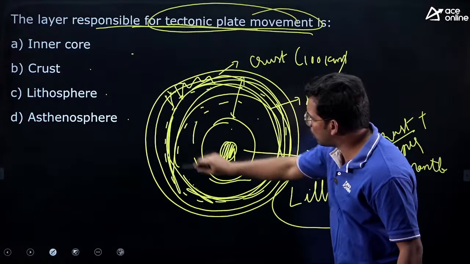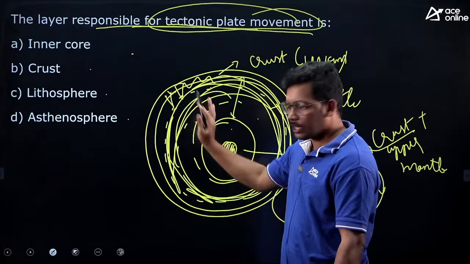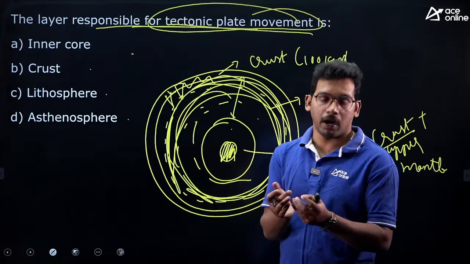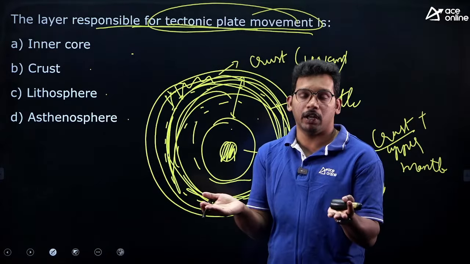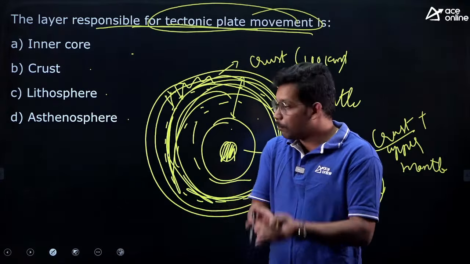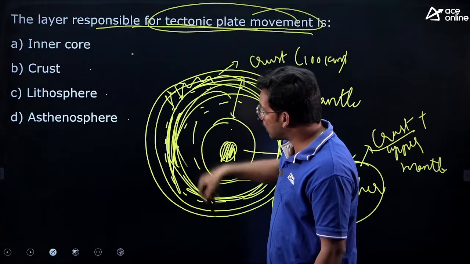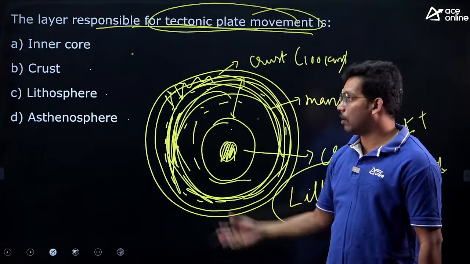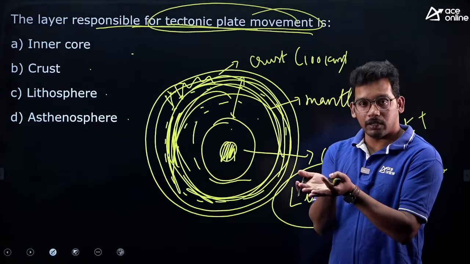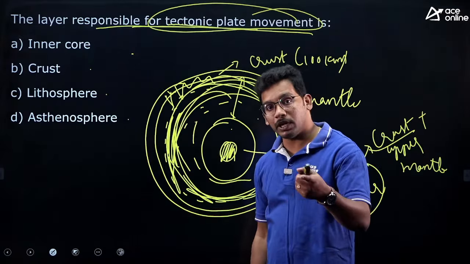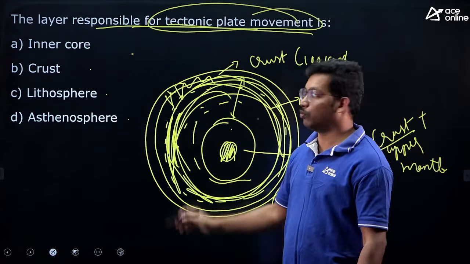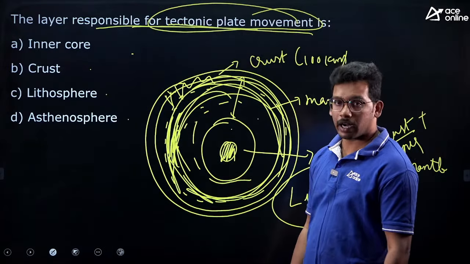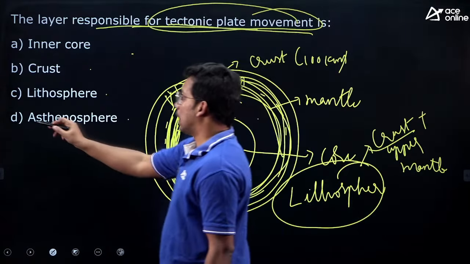This is just below the lithosphere, we have the asthenosphere in the upper mantle itself. It consists of molten, viscous magma, which enables the plate movement. So these plates are moving because the asthenosphere is just below the lithosphere. If the asthenosphere had been solid, then the plates might not have moved. As this is a molten material, it is enabling the plate movement. Alright. So the answer is asthenosphere.